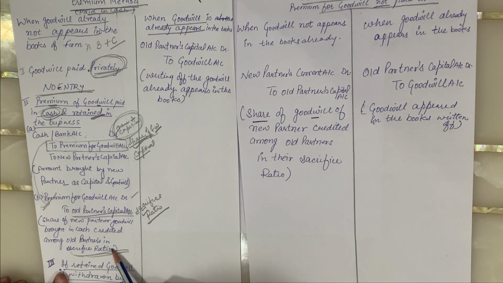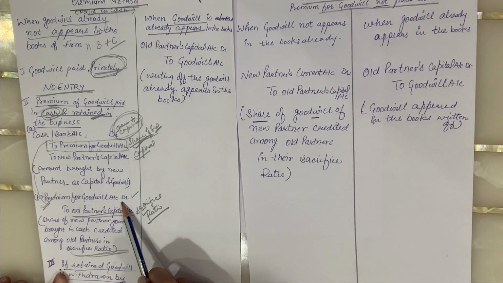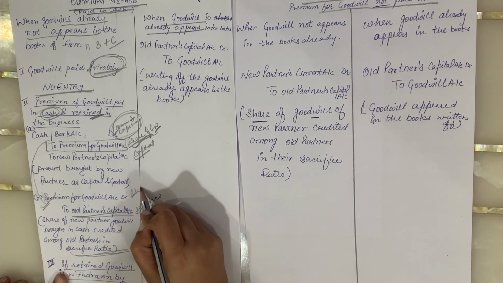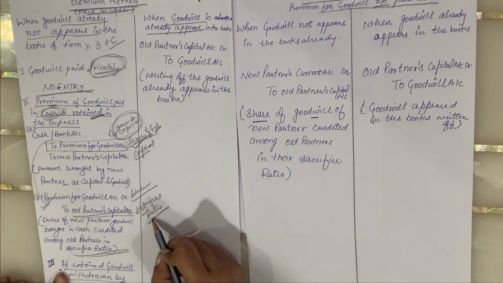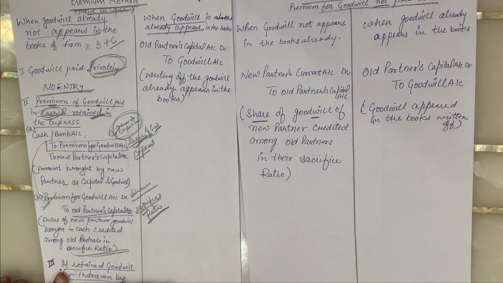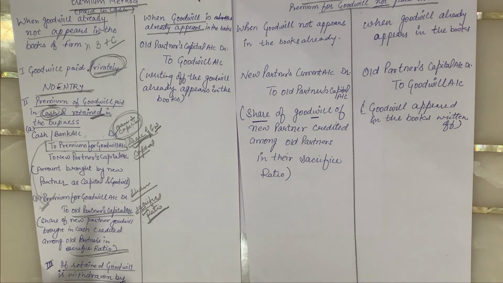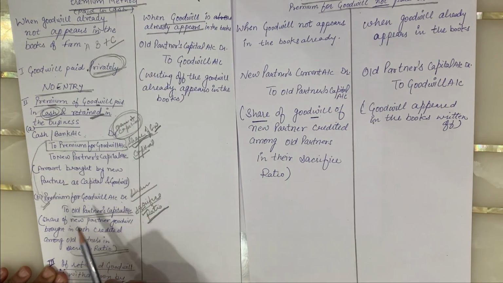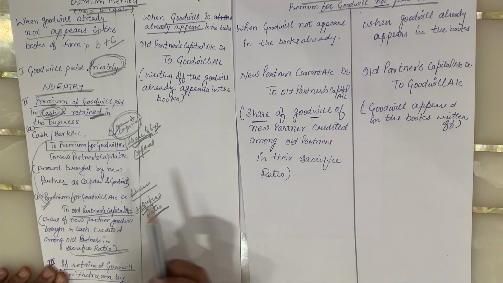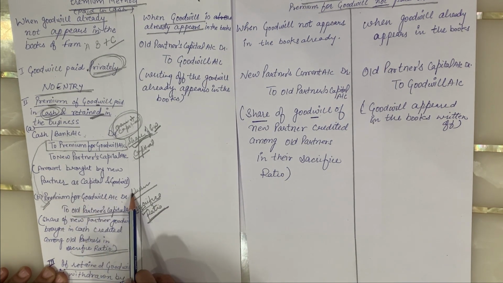I'm repeating once again, what is to be debited over here? The share of the goodwill brought by the new partner. In which ratio is it to be credited? It is credited in the sacrifice ratio. To whom is it to be credited? It is credited to the old partners. Let it be that C is joining the business. Then what entry will become? It will become very easy. Premium for goodwill account debit to A's capital account and B's capital account.